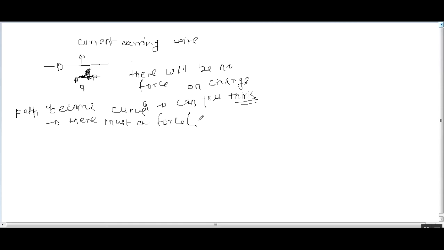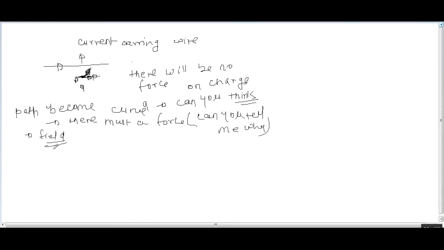Can you tell me why I say that if the path becomes curved, then there must be a force? And the force should be of field nature, because there is no contact.